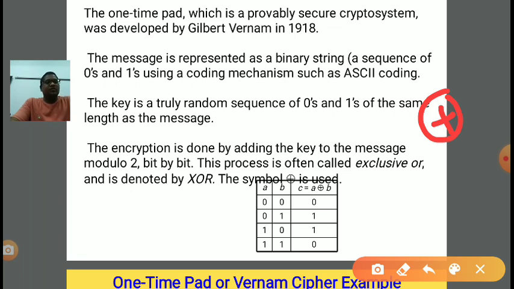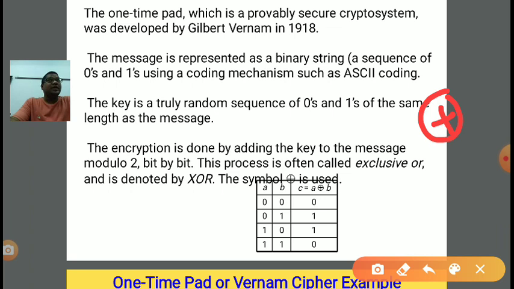Clear? Now in order to check the output we need to generate a truth table. So in XOR, the definition of XOR says that if the inputs are the same then the output will be 0.